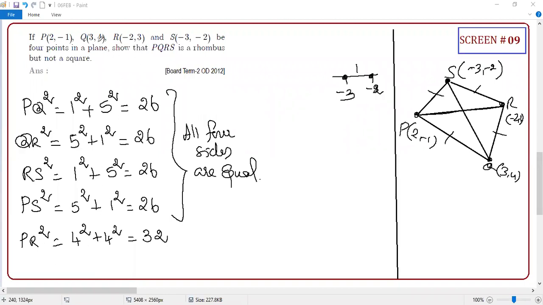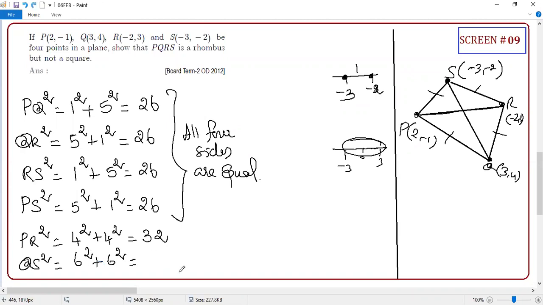Okay. Bharani, I want the answer from you. QS square. 5 square plus 1 square. Shall I check? QS is 3 2 minus 3. How come you are saying 3 2 minus 3 2 plus 3? What is the distance? Sorry, sir. 6. 6 square. Okay, no problem. Then what is the y distance? 4 and minus 2. 6. Again 6 square. Excellent.